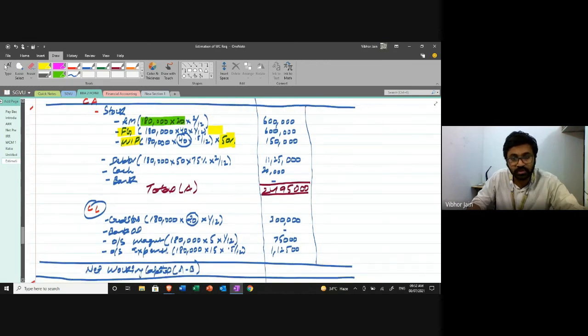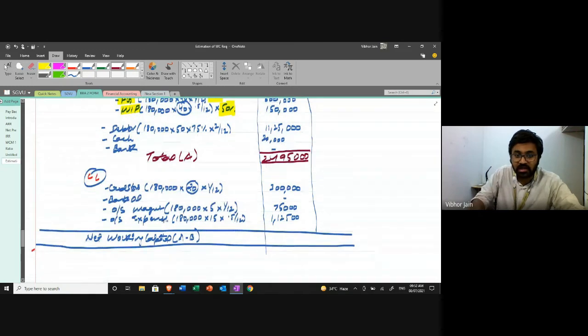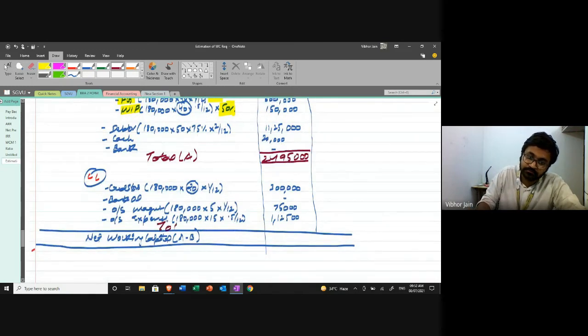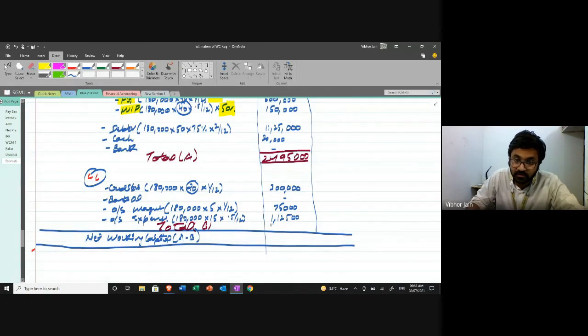Okay, and what is my current liability? This is my total of B. This comes out to be 3 lakh plus 75,000 plus 1 lakh 12,500. This is 487500.